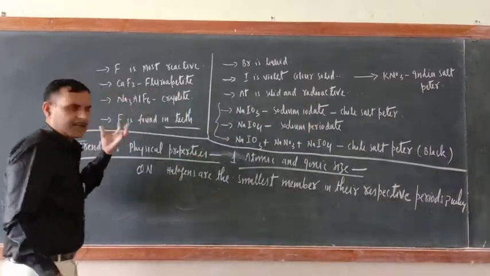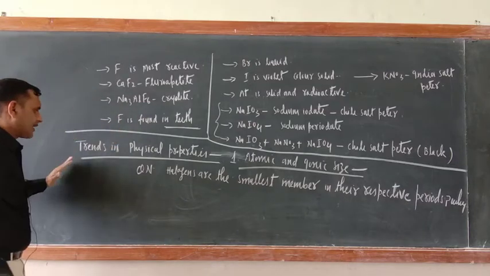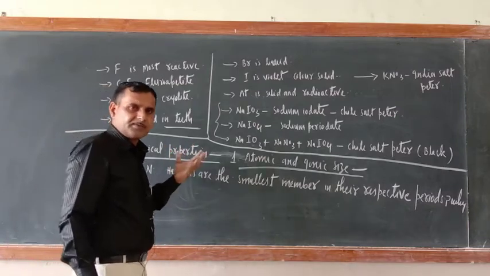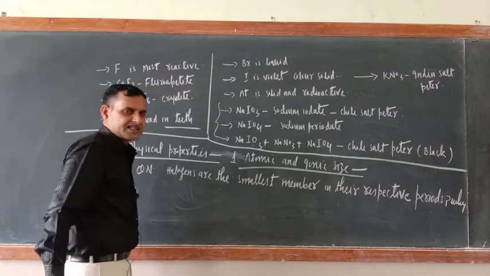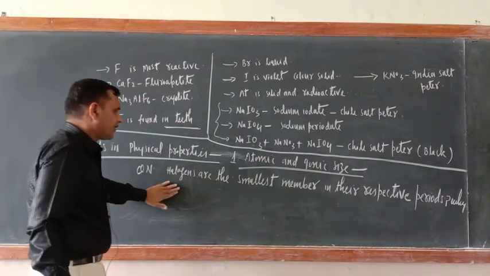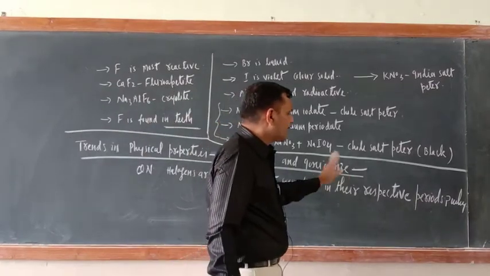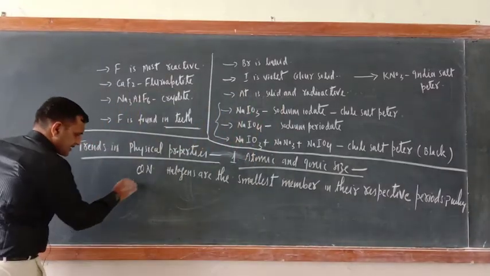Okay, so now these are the additional information related with the halogens. Now let us move to the trends in physical property. In trends in physical property, first we'll teach you atomic and ionic size. Atomic and ionic size of halogens. The first question is here only. Halogens are the smallest member in their respective periods. Why? Just try to understand. Very simple answer is there.